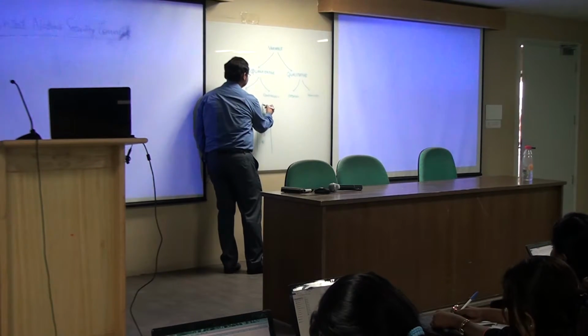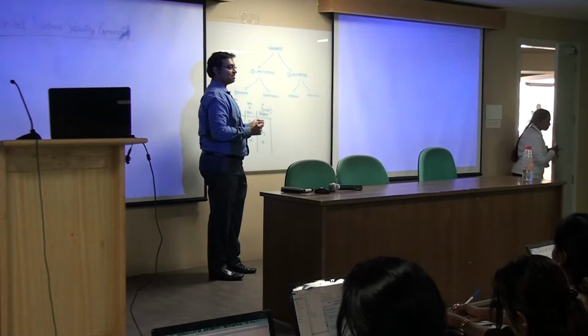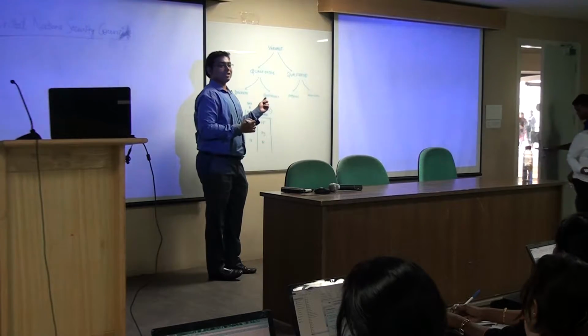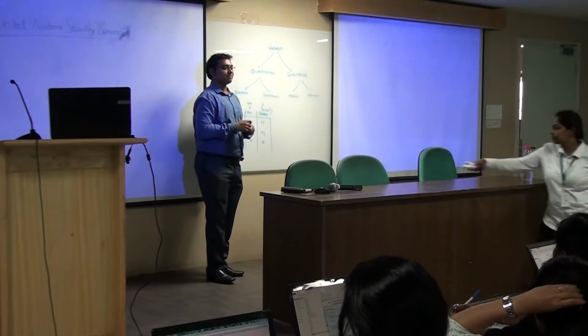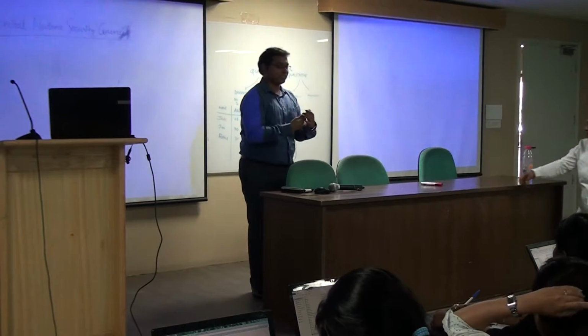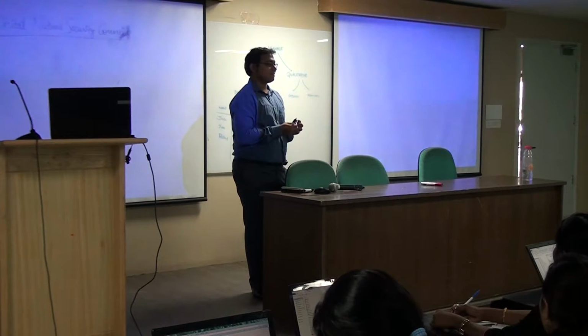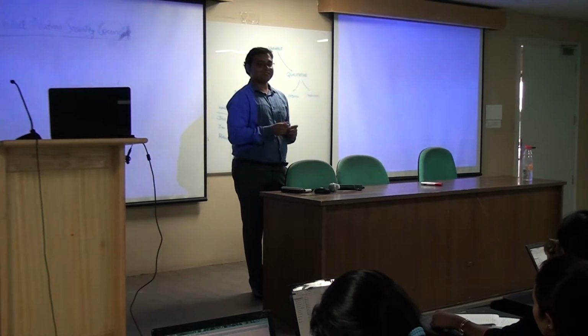Income? Continuous? Discrete? How many of you say that income is continuous? You say continuous, okay. You also say continuous.